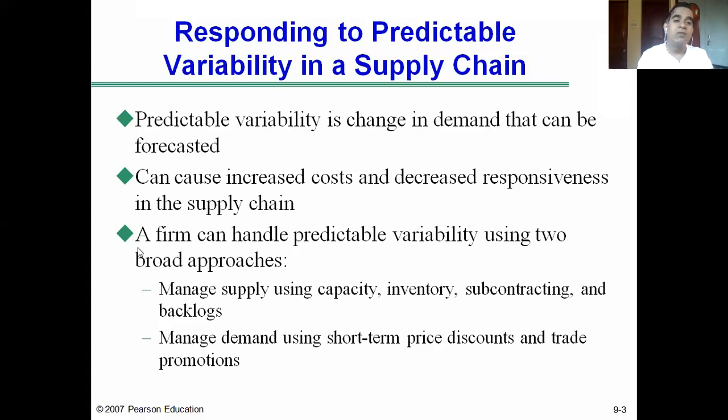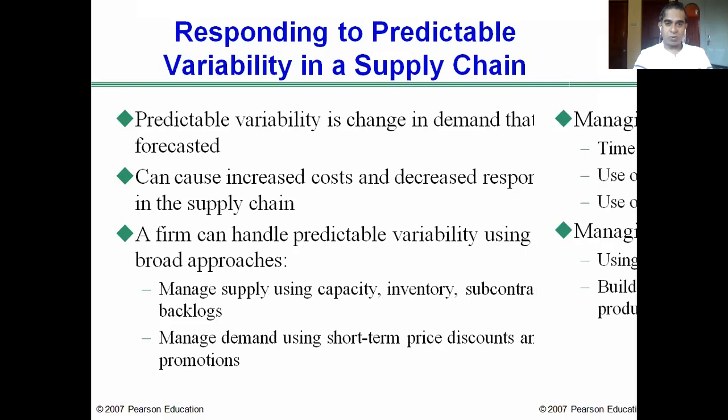Then a firm can handle predictable variability using 2 broad approaches. I hope you understand by this time what predictable variability is, the change in demand that can be forecasted.